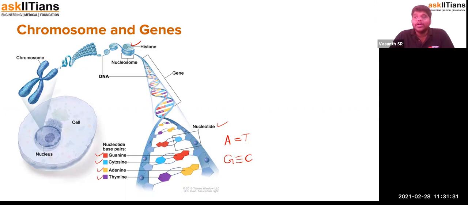To make it safe, the genetic material will be wound around the protein structure called histones, and that forms a nucleosome when the DNA is completely wound around the histone proteins. So this is the structure of chromosome and genes.